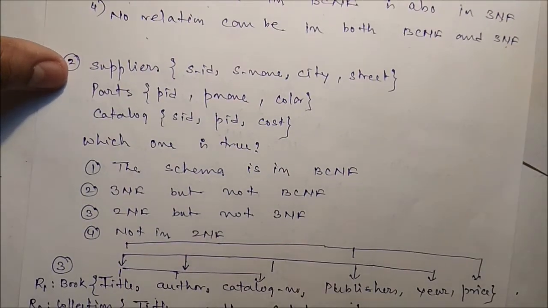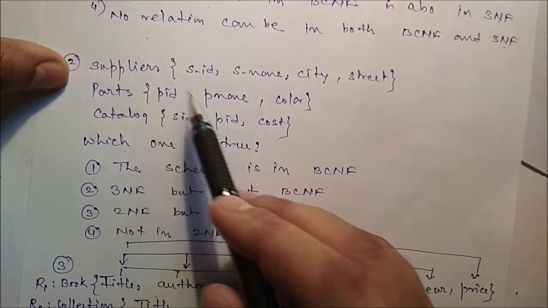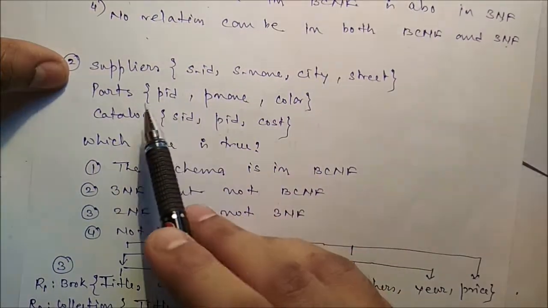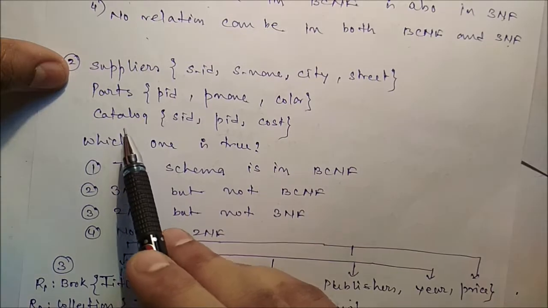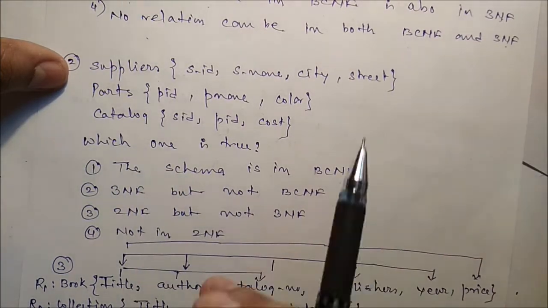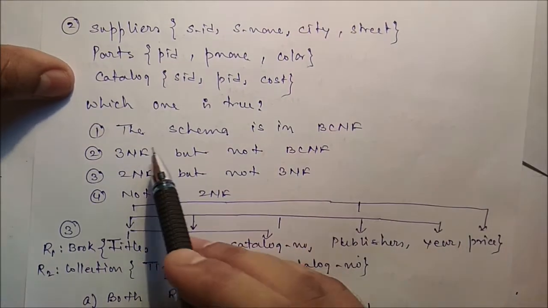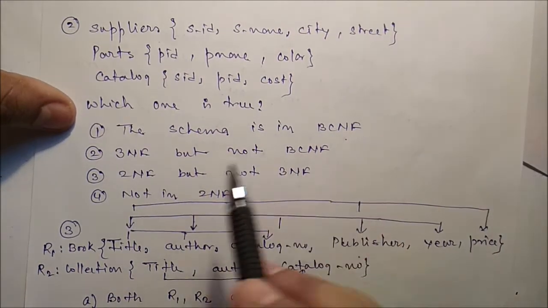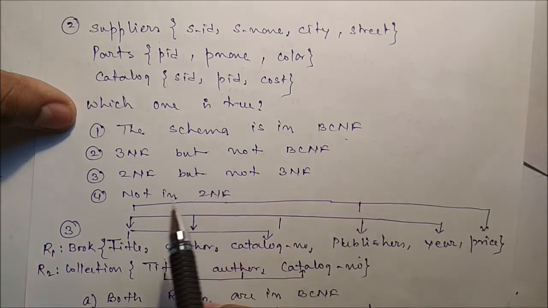Now we can see three tables are there: suppliers, with supplier ID, supplier name, city, street; parts, with parts ID, parts name and color; and catalog is supplier ID, parts ID and cost. Which one is true? Okay, so the schema is in BCNF, 3NF but not in BCNF, 2NF but not in 3NF, and fourth is not in 2NF.